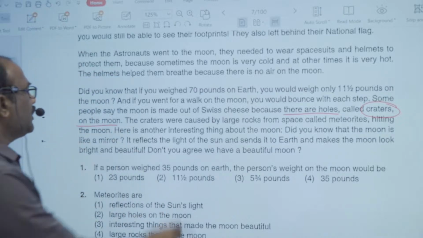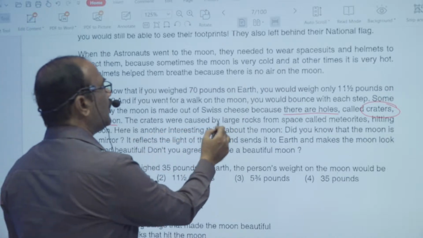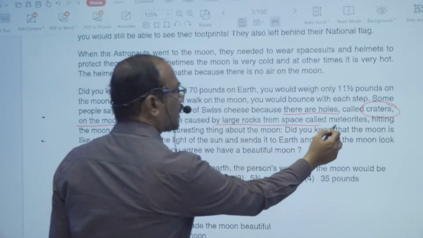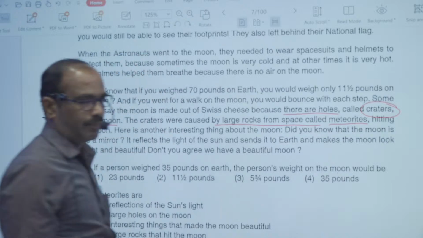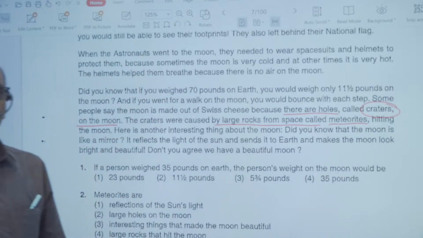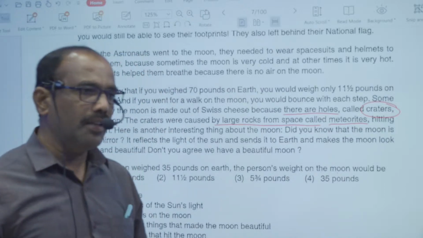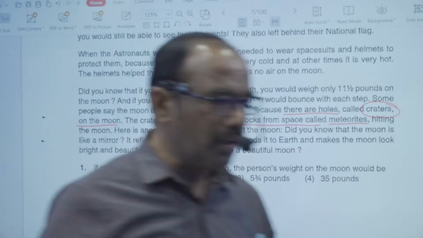And actually, the craters were caused by large rocks from space, and those are called meteorites. So meteorites in Kannada, we can call them ಉಲ್ಕೆಗಳು.